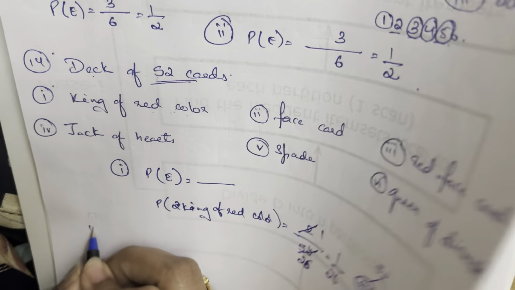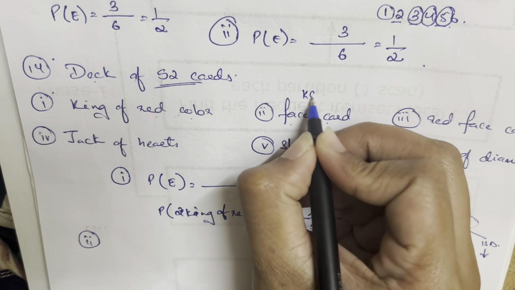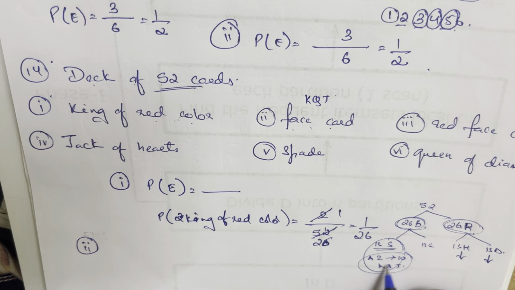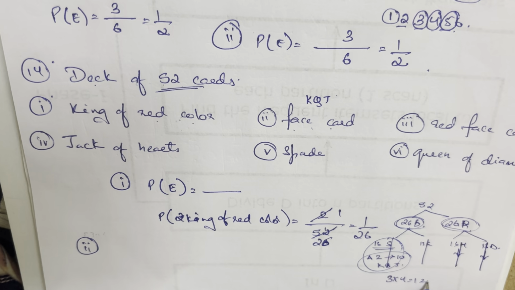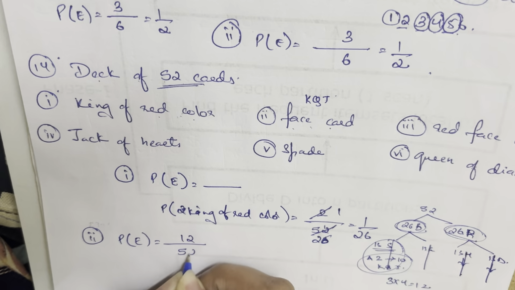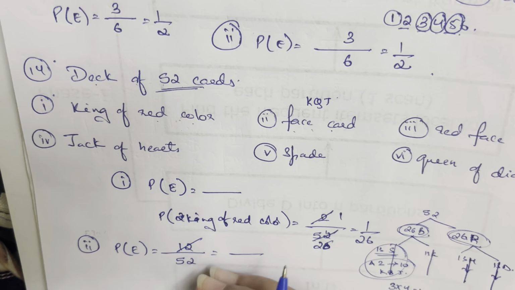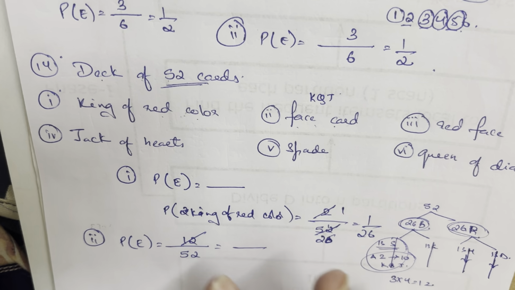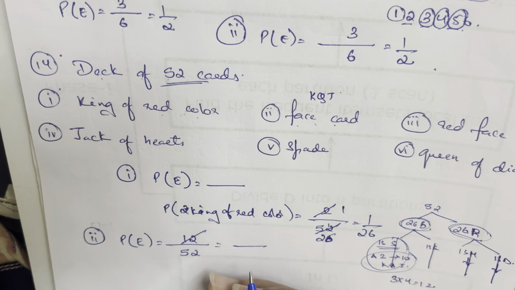Okay, now the second one that is given is, it says it is a face card. Face card means the king, queen and jack. This is going to be there in one set, king, queen and jack, one set in this, one set in this, one set in this. So 3 into 4, total of 12 cards are there for the face cards. So the probability of the face cards is 12 upon 52. Reduce it down further again. Some students who cannot do it, I would suggest go with the 2 table. Some students will not remember the 12 times table. Some who remember the 12 times table can do it very easily. Those who cannot, either go with 4 table or 2 table, as and how you can go.